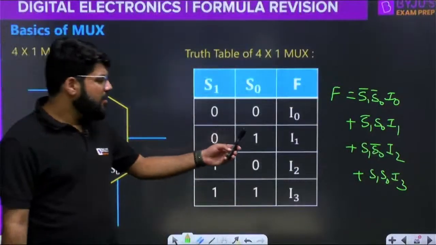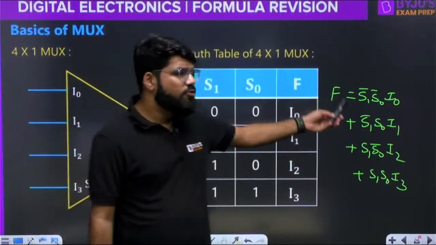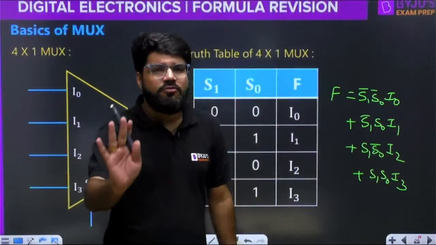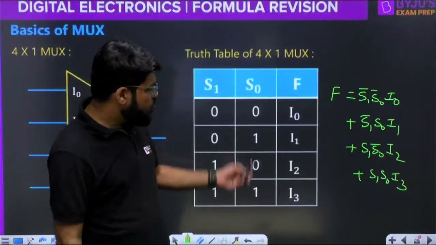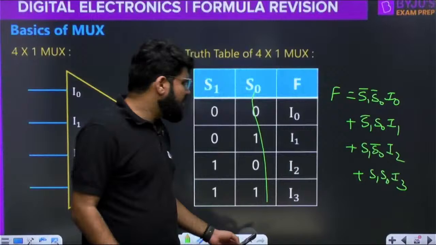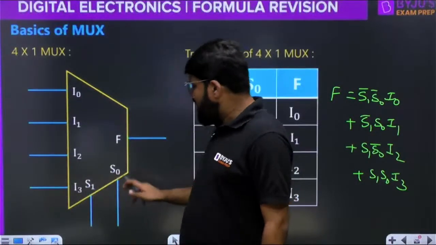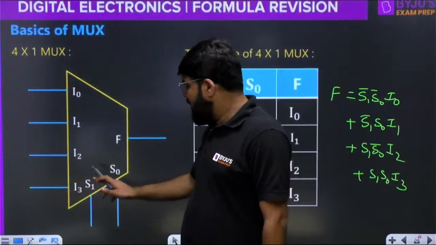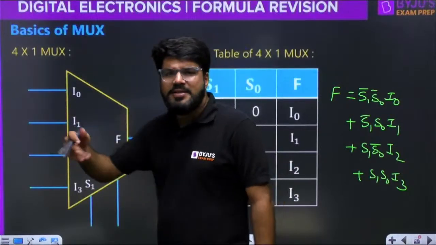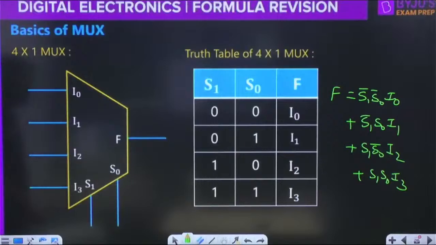This is the Boolean functionality of a 4 cross 1 mux. You don't have to remember this, you don't have to mug up. You just have to remember what a 4 cross 1 mux will do, and by this truth table you will be able to easily write it down. You don't even need to draw the truth table every time. By the logic of the 4 cross 1 mux, 0 0 I0, so S1 bar S0 bar I0, 0 1 S1 bar S0 I1, and so on. You can write it down instantly if required.